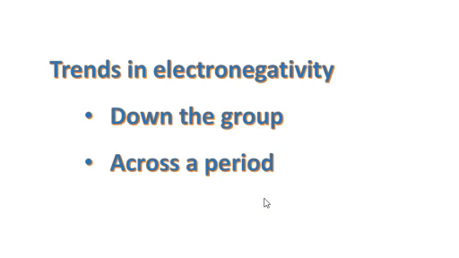To understand the trend in electronegativity from top to bottom, that means in a vertical column, as well as from left to right across a period. So here we are going to see what is going to be the variation in electronegativity. Will it increase? Will it decrease? Will it remain the same across a period as well as down the group? First, we will see what is the trend down the group.